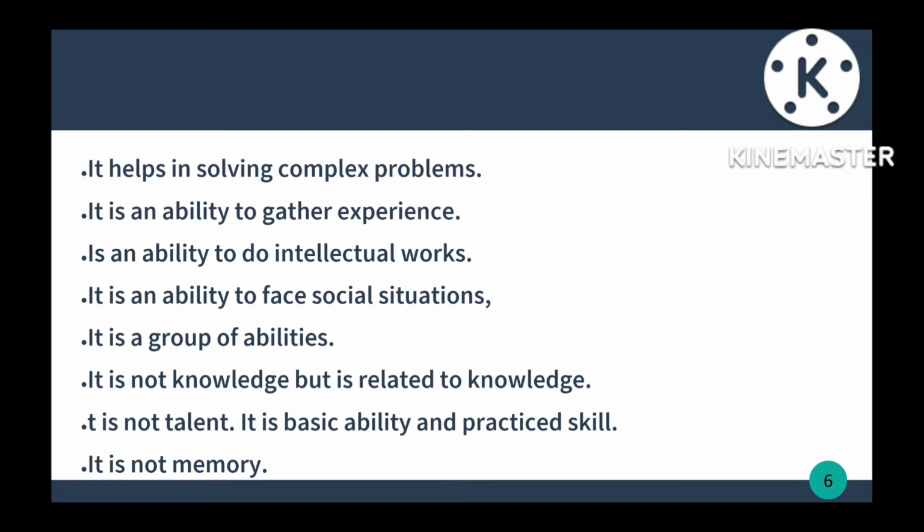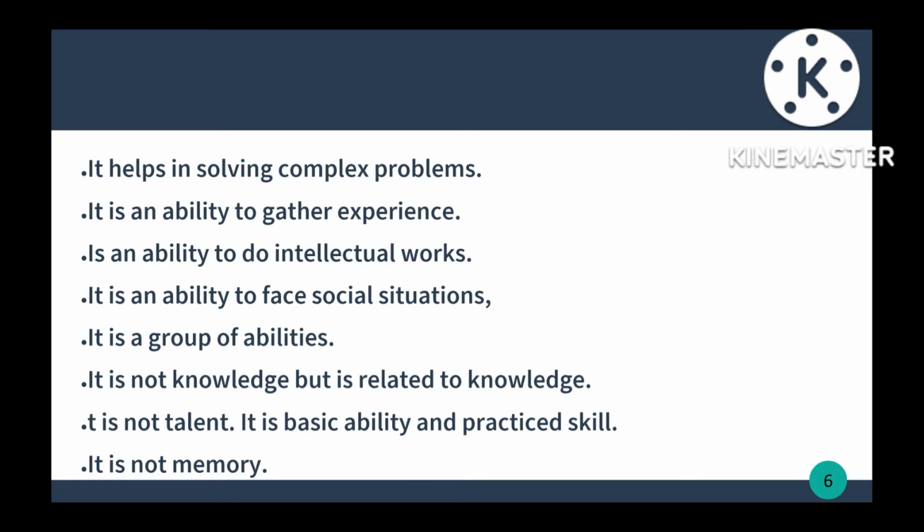The next is it helps in solving complex problems. So whatever complex mathematical problems there are, a child can solve through intelligence. The next is it is an ability to gather experience. Whatever experience they get in life, they can gather through intelligence. It will not come under knowledge. Gathering experience will come under intelligence.